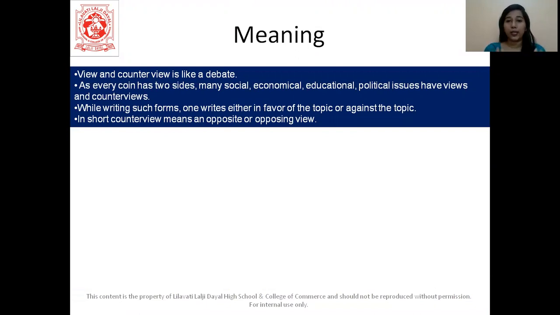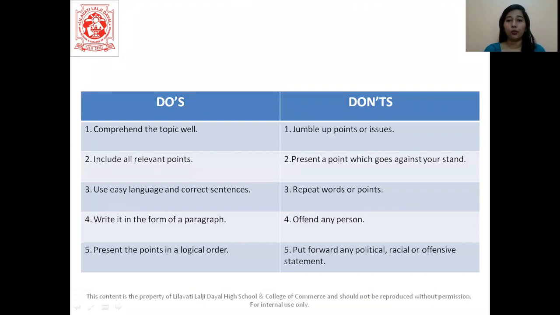Let's say in the exam, they give you a view and tell you to write a counter view. In the counter view, you will write exactly the opposite of the view that is given to you. Let us see the do's and don'ts of view counter view. You have to comprehend the topic well, which means you have to understand the topic well. A lot of students make mistakes while understanding view counter view. They don't understand the question properly and they write something else. They write in favor, when it's already in favor in the question, and they write the same thing. So you have to understand the question, students.